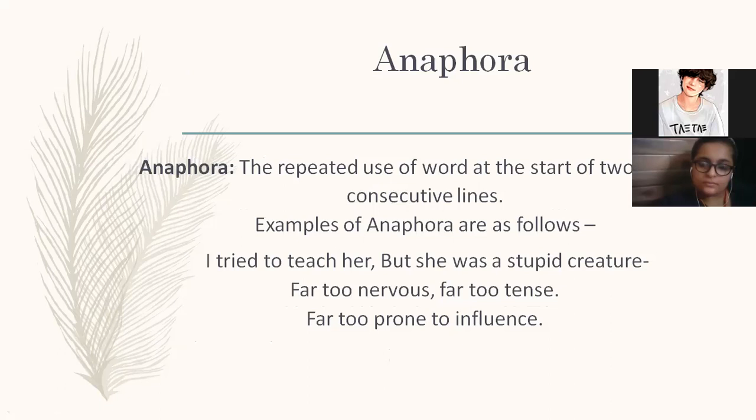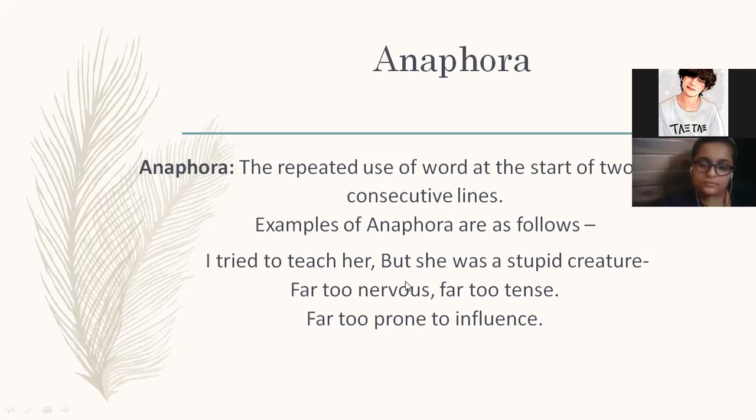Next one, anaphora. Anaphora is when we use one or more words at the start of two or more consecutive lines. Basically repetition. For example: I tried to teach her, but she was a stupid creature, far too nervous, far too tense, far too prone to influence.